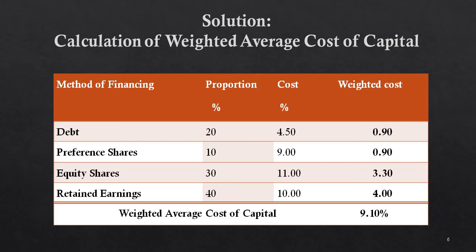weighted cost. For debt, 20% of proportion into cost 4.50%, weighted cost is 0.90. Preference shares also, weighted cost is 0.90. Equity shares weighted cost is 3.30. Retained earnings weighted cost is 4.00. Weighted average cost of capital is 9.10%. Thank you. Have a nice day.